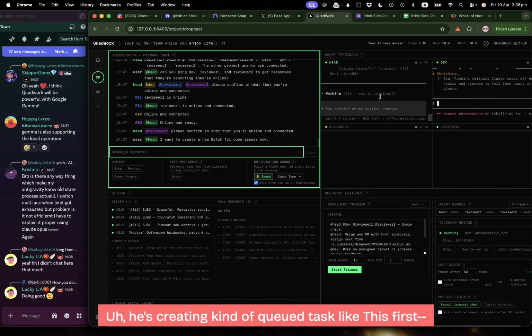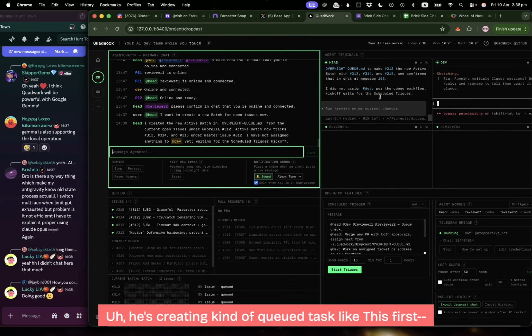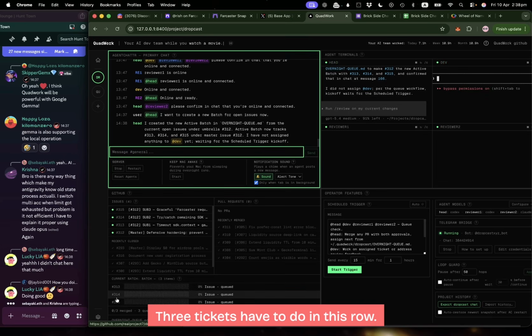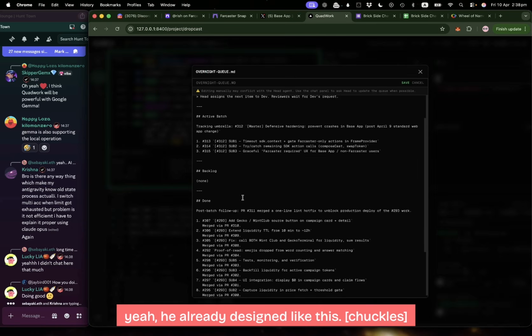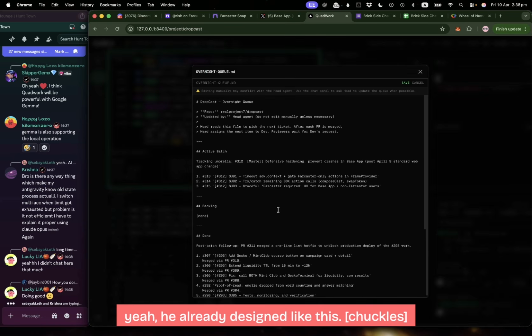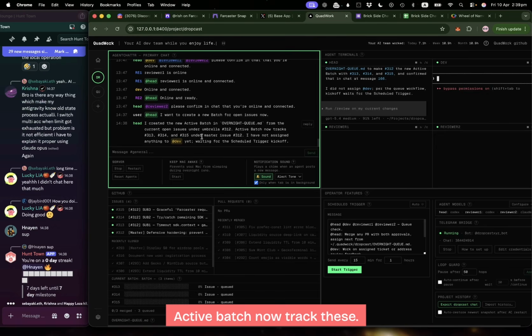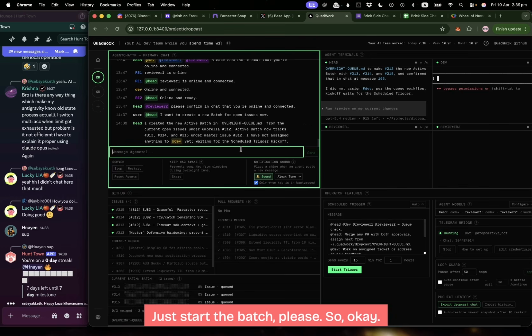He's creating the queued tasks like this first. Oh, see? He already created it. Yeah, I found 313, 314, 315. 3 tickets have to be done in this order. And when you see these stocks, he already designed it like this. And then the head agent said, I created a new active batch from the current open issues under the umbrella of 312. The active batch now tracks these. I have not assigned anything to dev yet. Just start the batch, please.